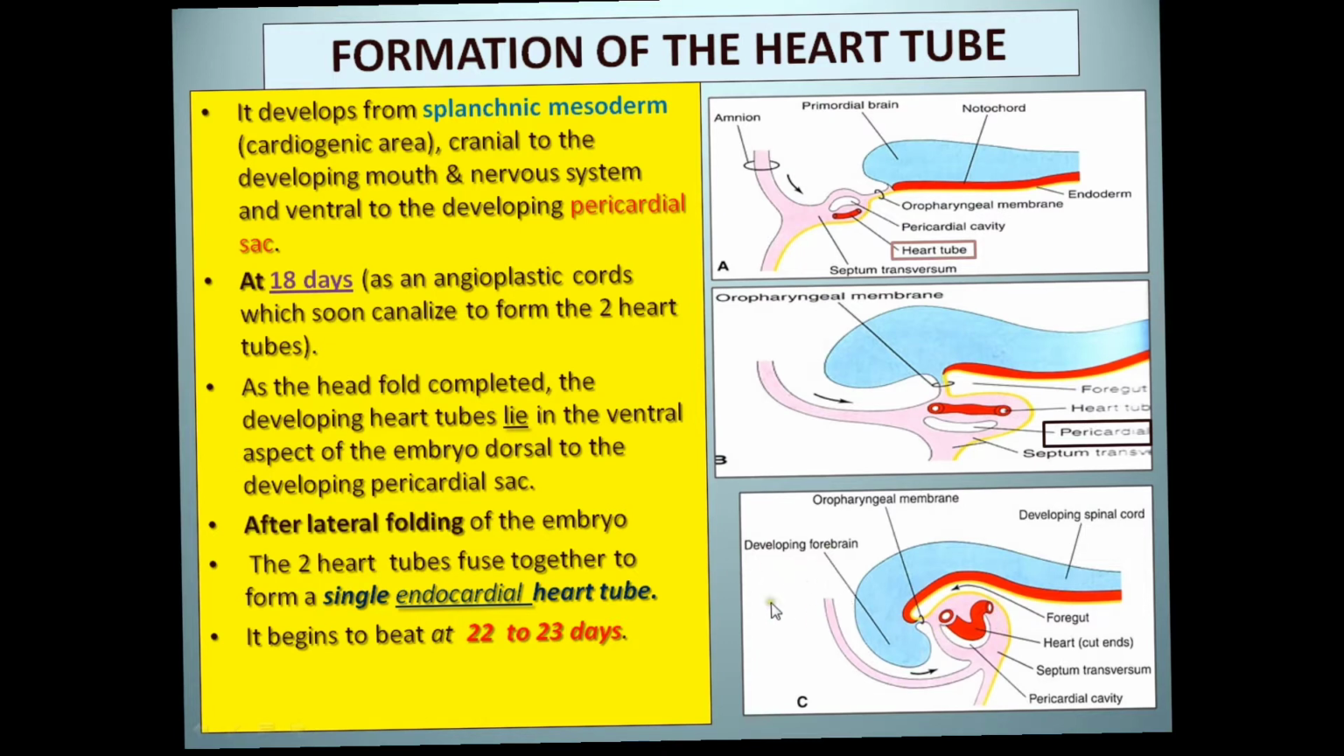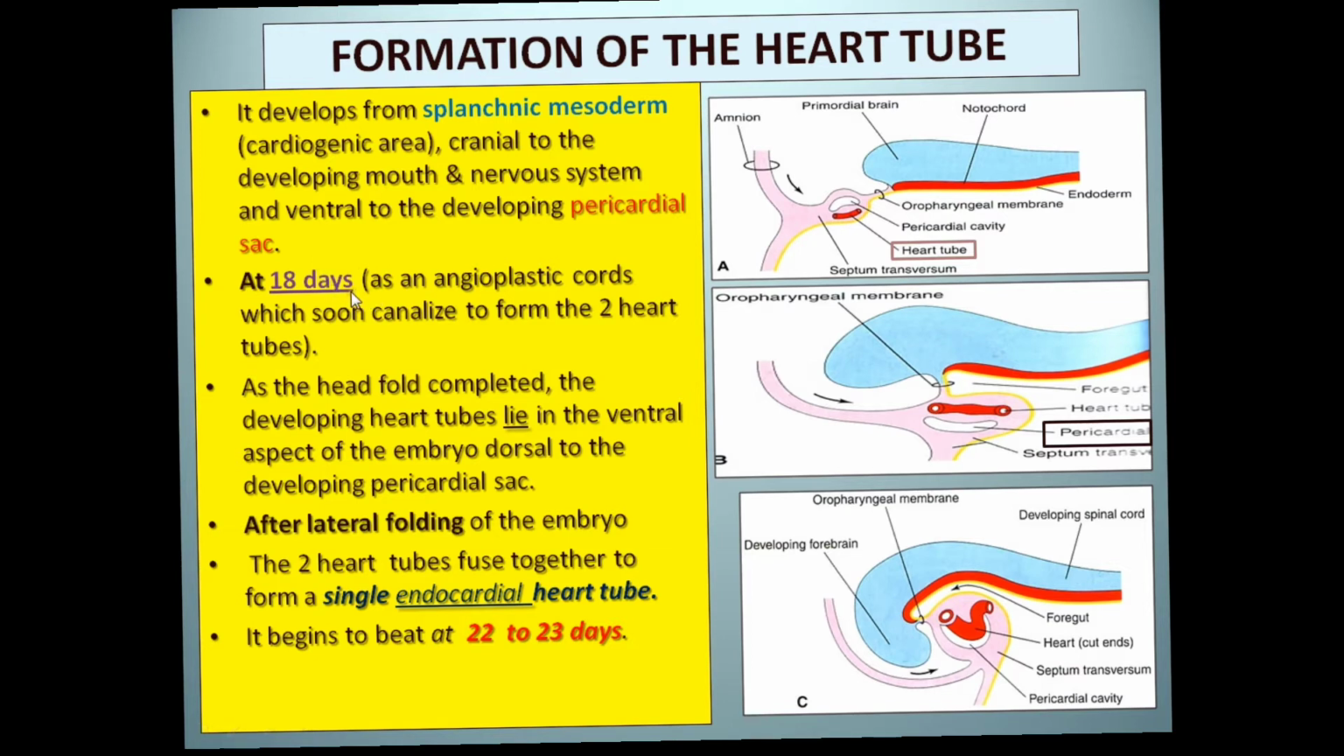So the heart develops from the splanchnic mesoderm in the cardiogenic area. Initially that cardiogenic area is present at the head region, and when the folding occurs, it reaches in front of the buccopharyngeal membrane, and with further folding and formation of the septum transversum, it reaches the pericardial cavity. So approximately at the 18th day